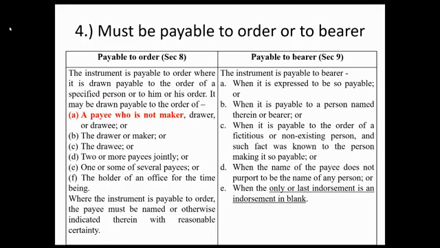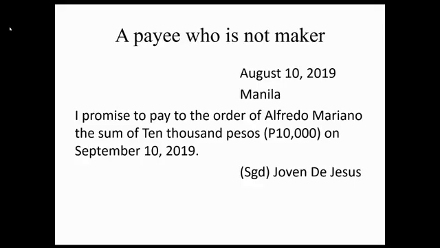Illustration, a payee is not a maker. Okay? August 10, 2019, Manila. I promise to pay to the order of Alfredo Mariano the sum of 10,000 pesos on September 10, 2019. Signed, Joven De Jesus. Lumalabas ang payee is Alfredo Mariano. Ang maker is Joven De Jesus. The payee is not the maker.